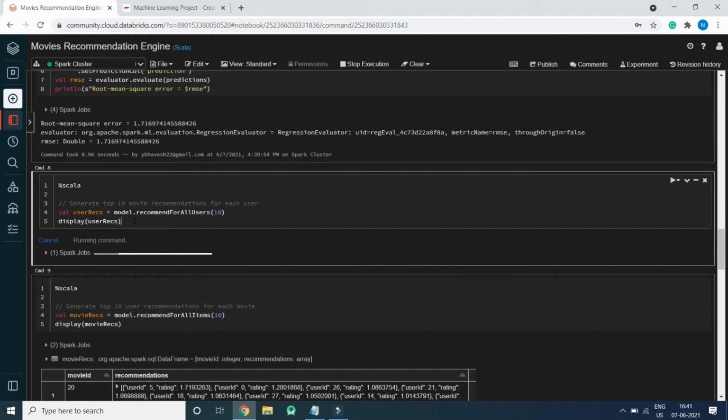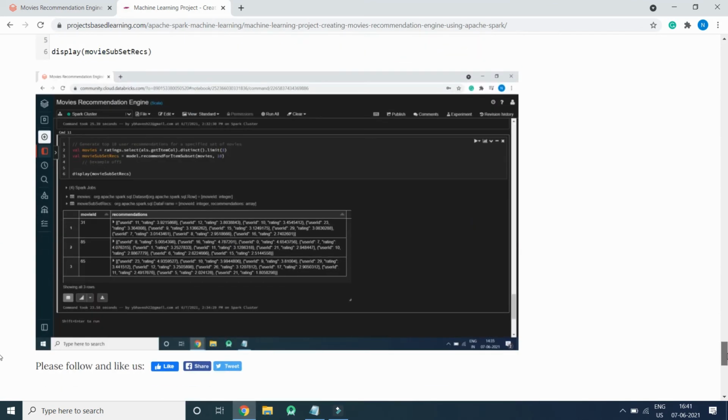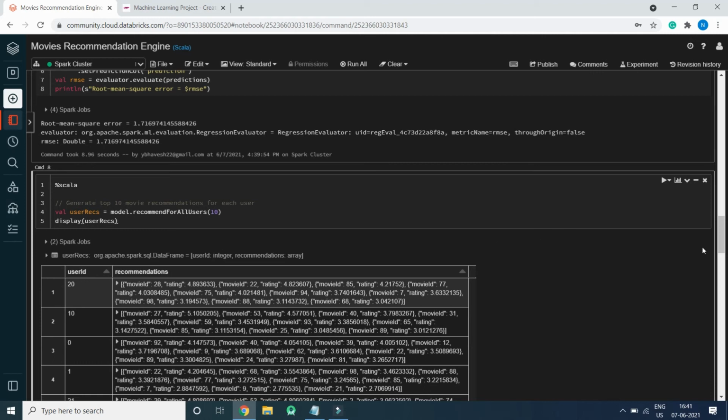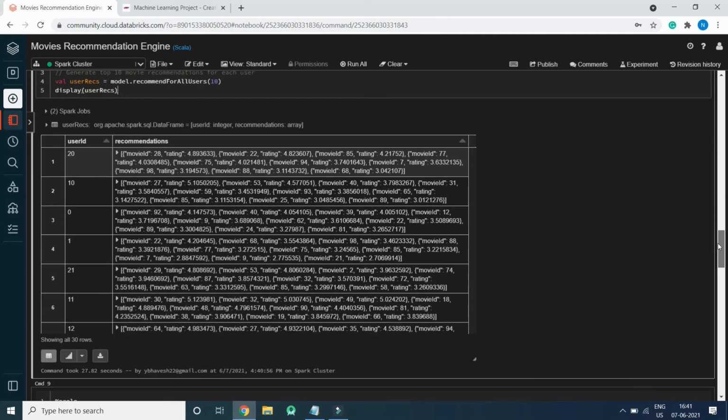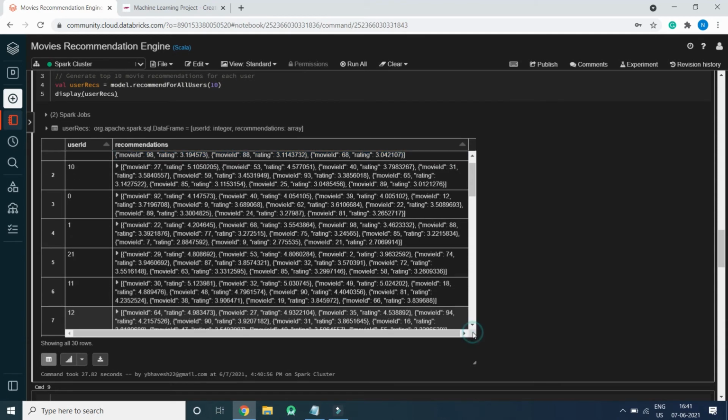It is taking time to execute. Once it gets executed, results will be displayed. The code is available over here on the website, and a detailed video will also be added to it. So this is user ID 20, with movie IDs 28, 22, 85, 77 and so on. 10 movies have been recommended for this user. So this is the result of the recommendation.